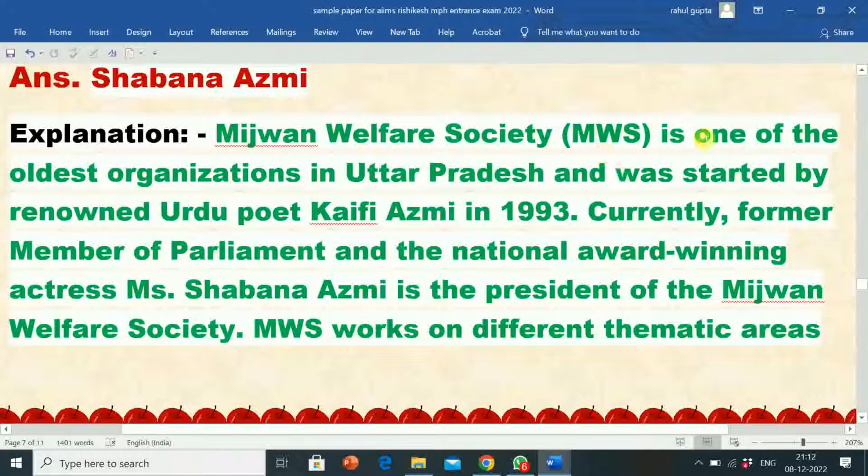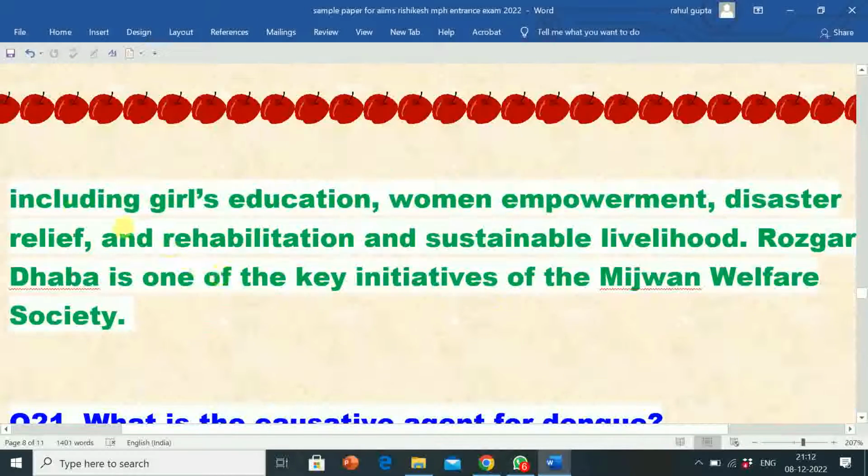Mijwan Welfare Society. MWS is one of the oldest organizations in Uttar Pradesh and was started by renowned Urdu poet Kaifi Azmi in 1933. Currently former member of parliament and the national award winning actress Mrs. Shabana Azmi is the president of the Mijwan Welfare Society. MWS works on different thematic areas including girls' education, women empowerment, disaster relief and rehabilitation, and sustainable livelihood. Rozgar Dhaba is one of the key initiatives of the Mijwan Welfare Society.